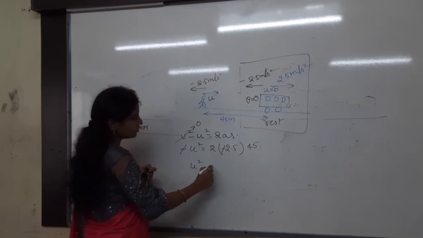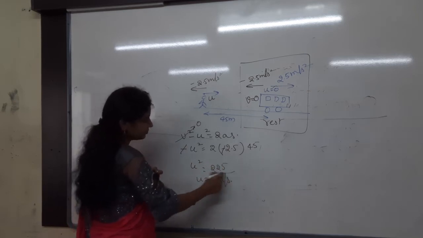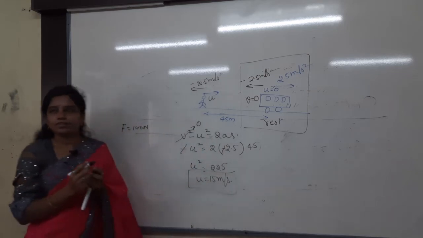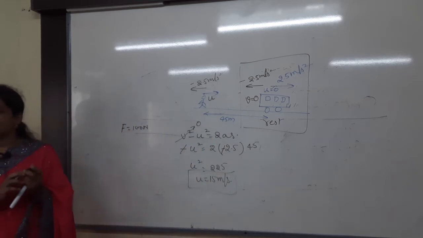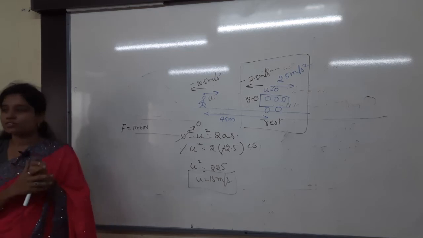U square is equal to 225. Then U is equal to 15. That's it. Understand it clearly? Yes, easy. If I say this one is normal, nothing, but you cannot understand it even in 1 hour.